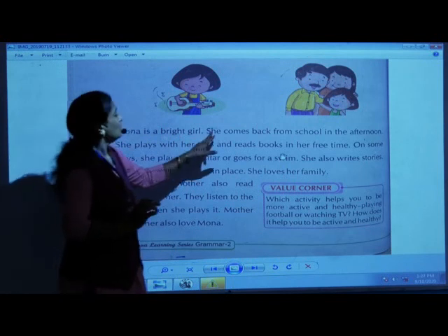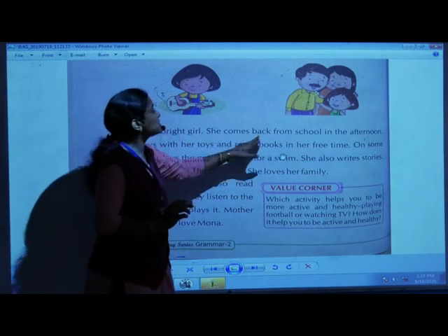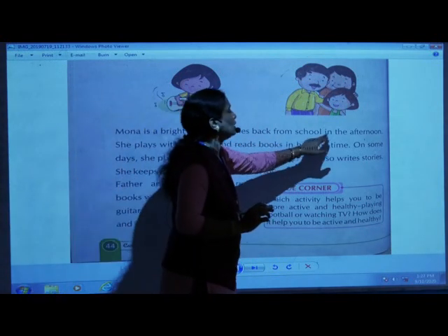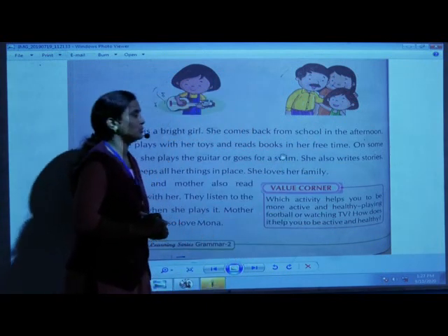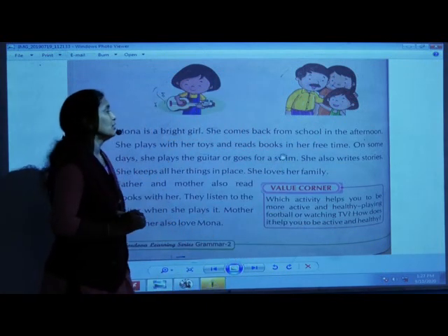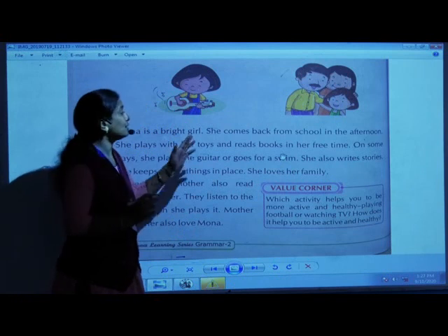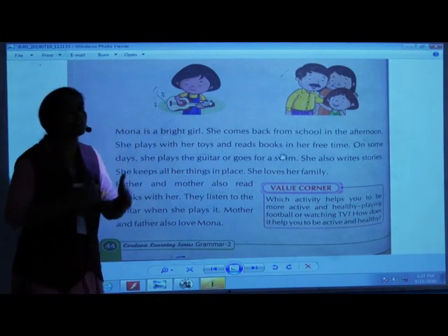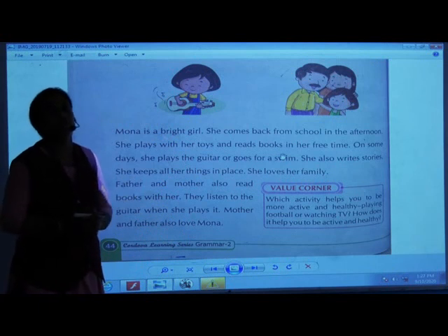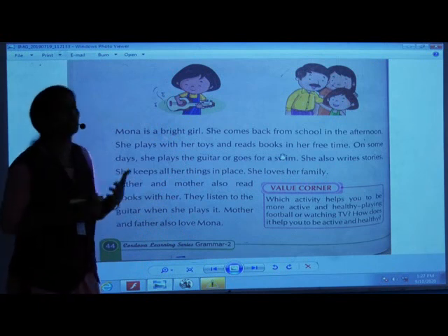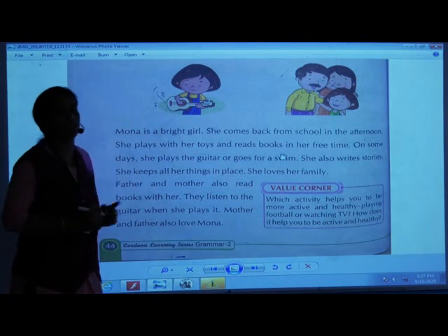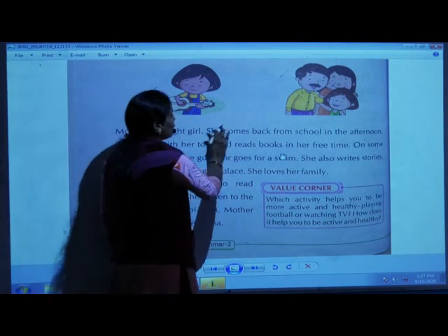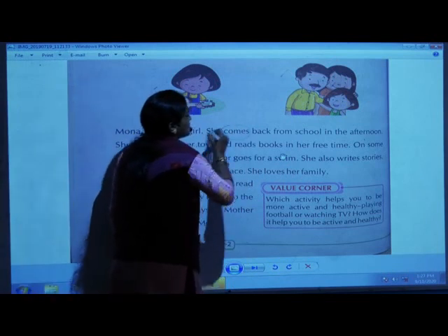Okay? She comes back from school in the afternoon. Now here, just guess that she comes back from the school in the afternoon. Some action is done by her. Yes, some doing word is here. Yes, all of you are right. Comes.